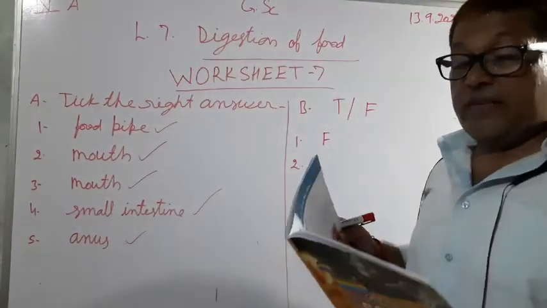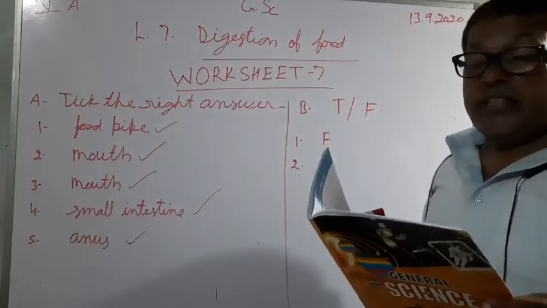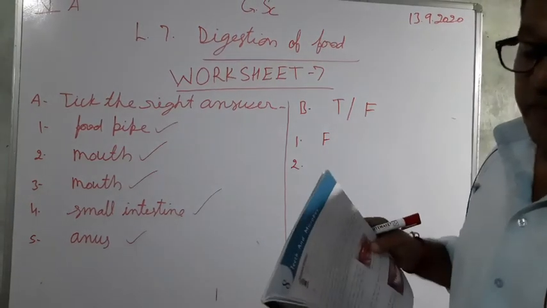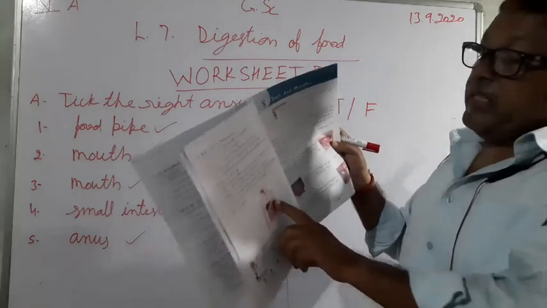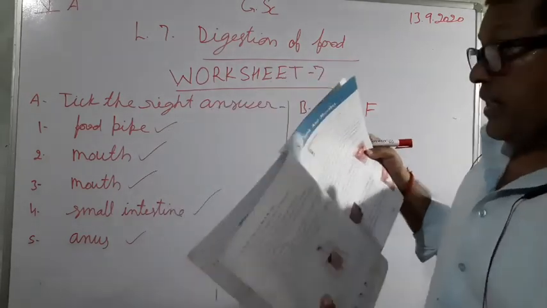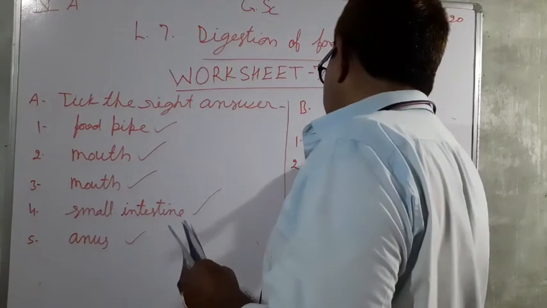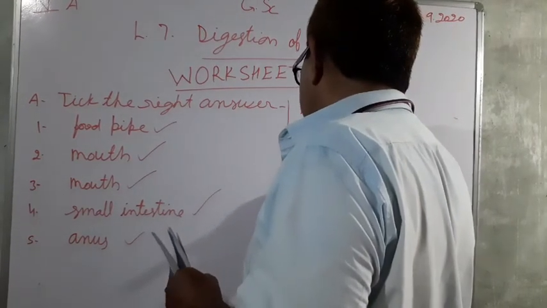So first is wrong. Second, the stomach is a sac-like organ. Now see the diagram given here, so it is correct. So second is true, as it is a sac-like structure.